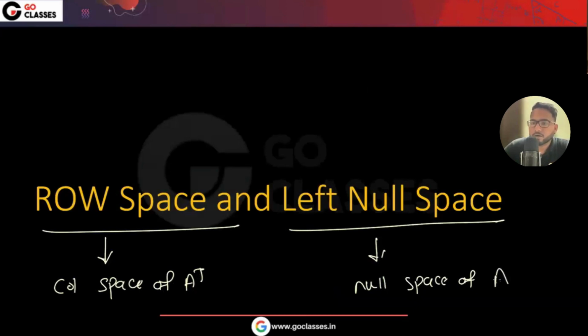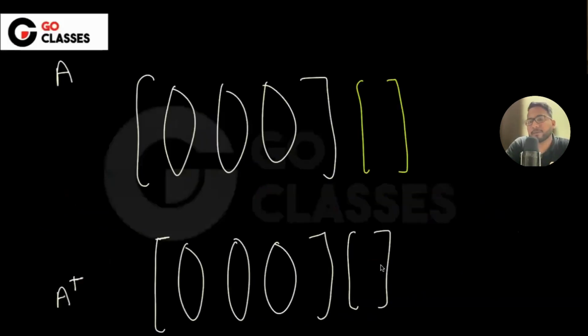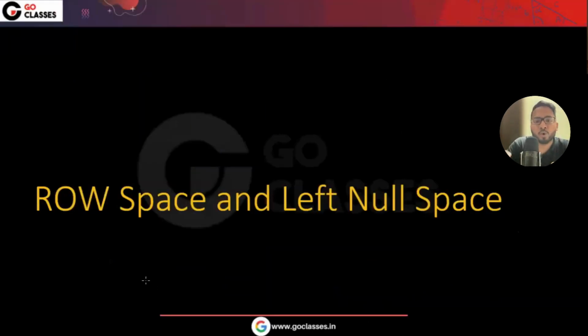So basically there are mainly only two spaces. What are those two spaces? Column space and null space. We can transpose the matrix and talk about their column space and null space, which are called the row space and left null space. I'm just telling you the terminology here.